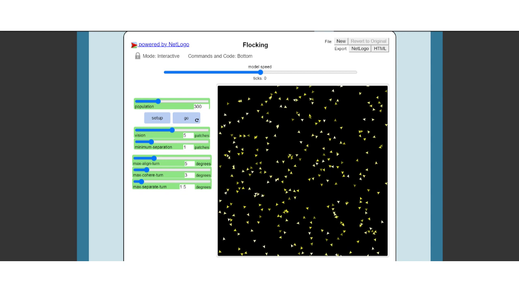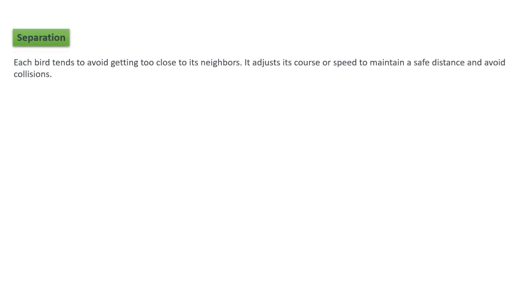These birds do not have any external control that is controlling their actions. So they have no leader that is actually telling them what they need to do. What these birds are doing is that they are following a set of very simple rules. So these rules are: first, separation, which means that each bird tends to avoid getting too close to its neighbor. It adjusts its course or speed to maintain a safe distance and to avoid collisions.